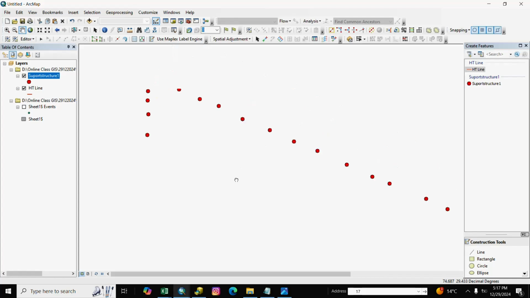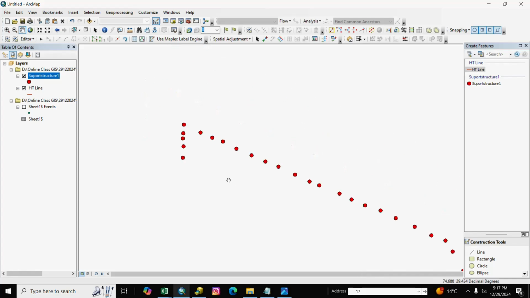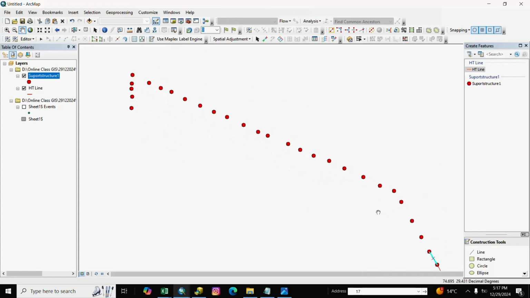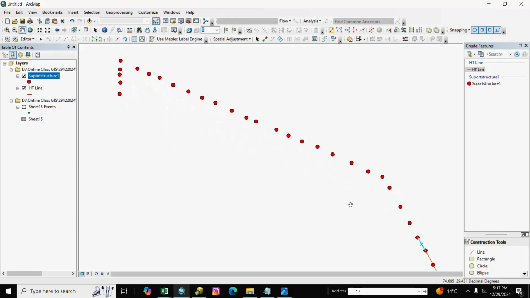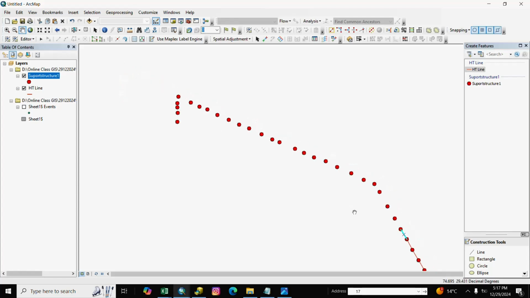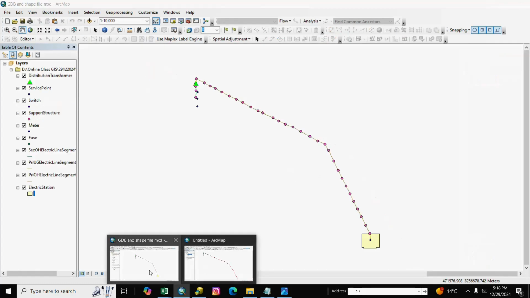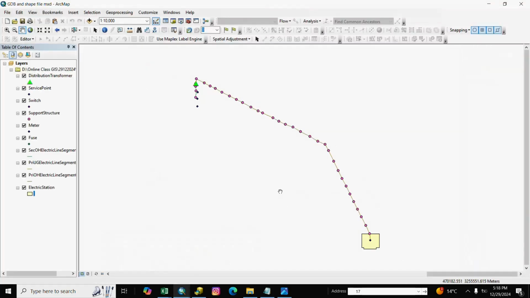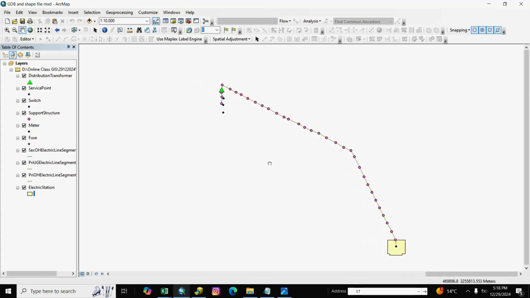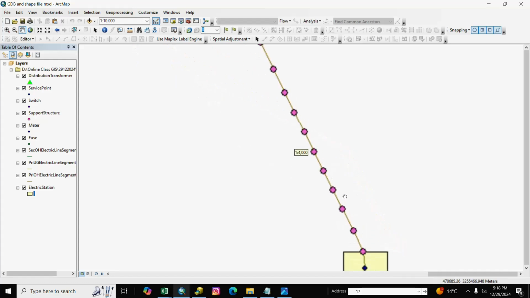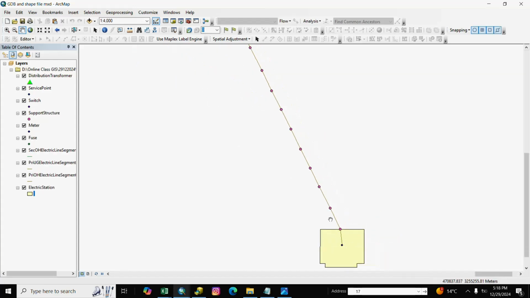So we open the shape files, all feature shape files, the same as the drawn HT line, HT overhead line, and LT overhead line, drawn in the same position. Here is our drawn line.